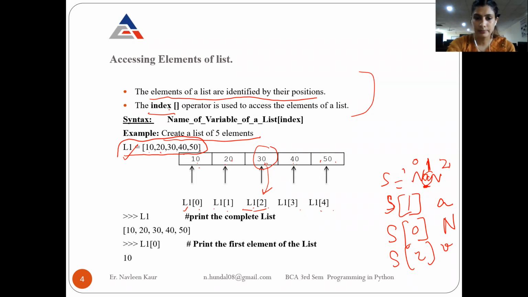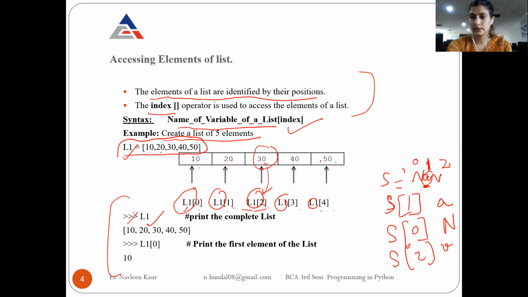Okay, so here is an example. How you write the name of the variable of a list. For example, L1 is the name of the variable of a list, and then you give the index, for example 0, 1, 2. So the index is also in the square brackets. One is that you use square brackets to represent your list. Other one is that your index operator is also square brackets. Okay, so if I write only L1, this thing is happening in the shell. If I write only L1, what will happen? All the elements of the list will be displayed, right? If I write L1[0], that is the name of the list, and then in the index operator I give only 0, so only the first element will be displayed.